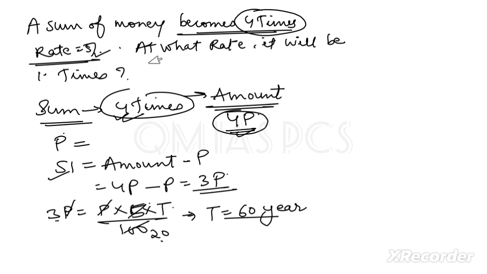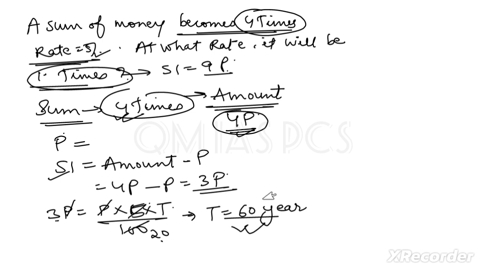Now we have to calculate when it should become 10 times. 10 times means your SI should be 9p. Clear? So you have to find that. But why have we calculated this time period? The time period should be the same, whatever time period we are getting. Now the amount should be 10 times, so our rate should increase. Now our time period is this one, and we don't know the rate, but we know the SI is equal to 9p.